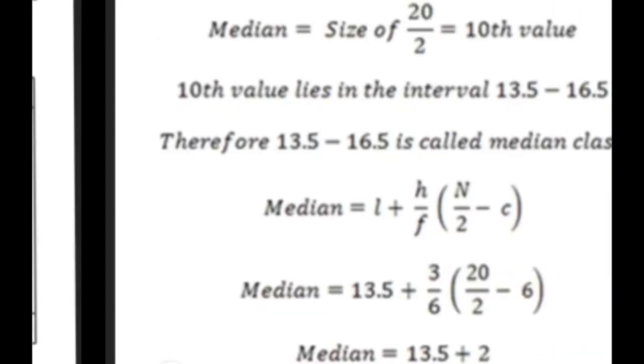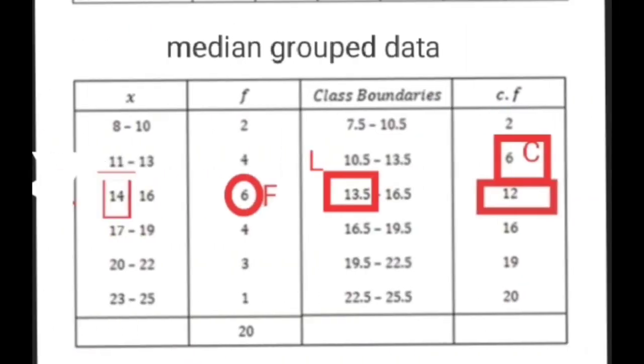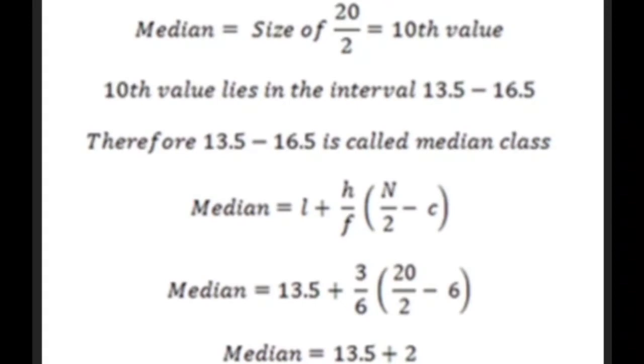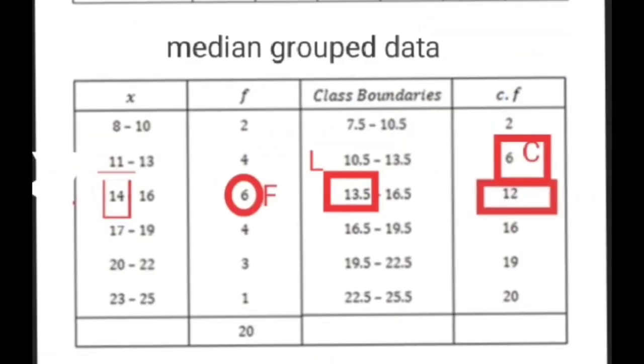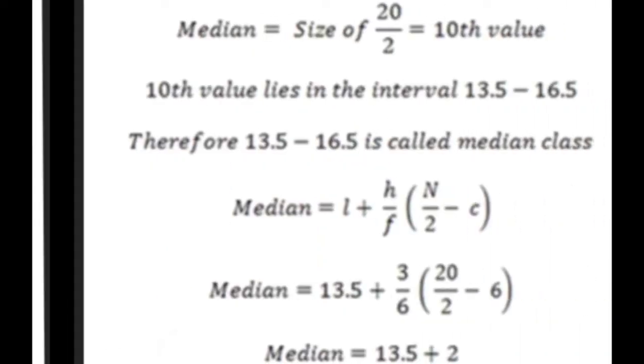Then we have to find F. F means the frequency of the median class, so that is 6. Then n divided by 2 we have already found here, 10. And C means the cumulative frequency of the class preceding the median class. So this 6 belongs to the class preceding the median class. So this will go in the formula.